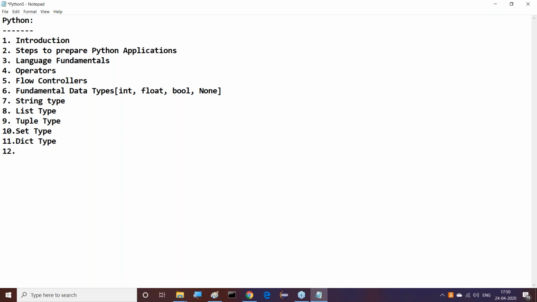Apart from these data types, we are able to see functions concepts. So Python is both object oriented and procedure oriented, and function oriented also. Next topic is modules, which we are going to understand. After completion of this modules topic, then the 14th topic would be Python patterns. That means nearly 100 programs we are going to see only on patterns. So near about 100 different shapes we are able to display in Python.